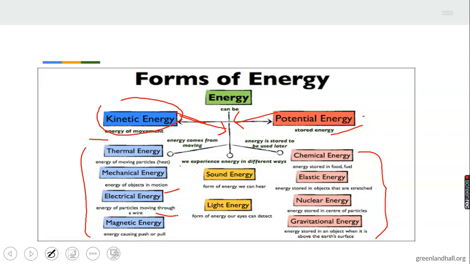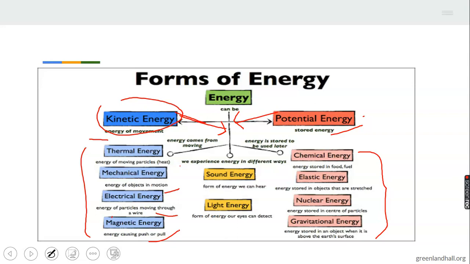Then we have magnetic energy. It has to do with energy that causes push or pull. If you want to push the door, or you want to pull the door, or you want to push a car, or you want to push a wheelbarrow, whatever you need to push, apply force to push, or you need to pull it. Maybe you want to drag something to yourself, you want to drag a cat, or you want to pull a cat. Now, what you need is magnetic energy. That's why if you have a magnet.